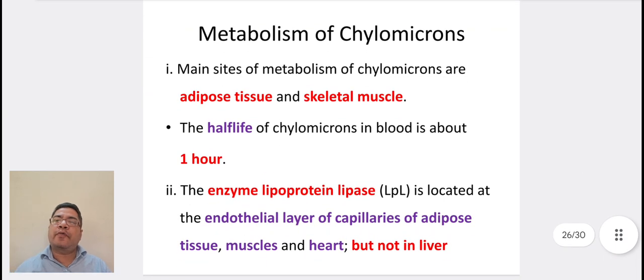Coming to metabolism of chylomicrons. Main sites of metabolism of chylomicrons are adipose tissue and skeletal muscle. The half-life of chylomicrons in blood is about 1 hour. The enzyme lipoprotein lipase, LPL, is located at the endothelial layer of capillaries of tissue at muscles and heart, but not in liver.